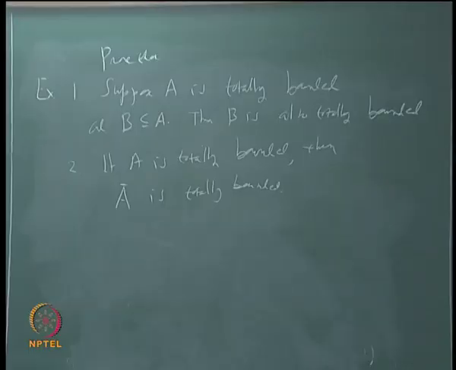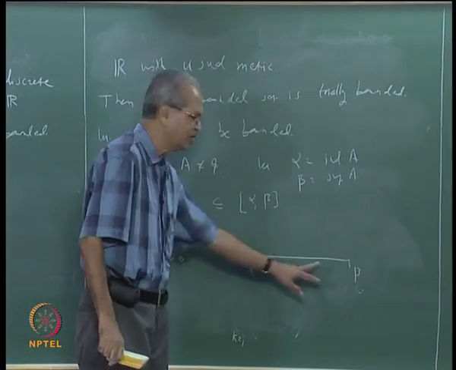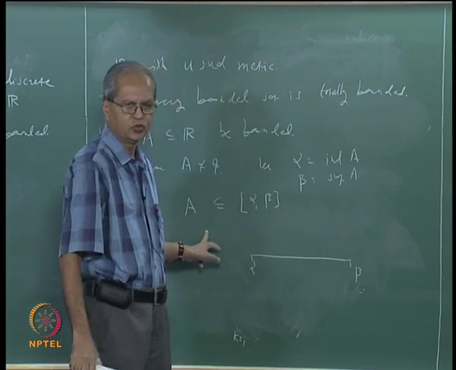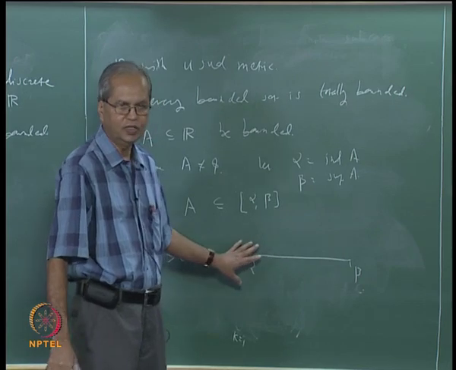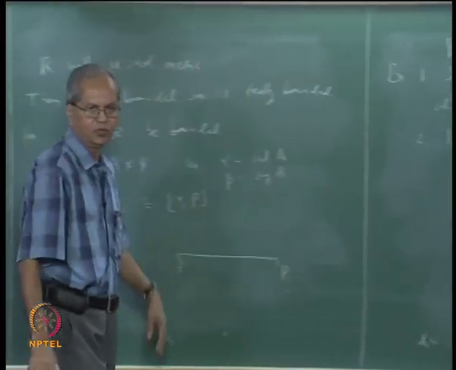Now what is the relevance of all this while discussing here? We will just prove that this interval alpha to beta is totally bounded. That will mean that A is totally bounded, that is the idea. Because of this first part here, it will imply that A is totally bounded.